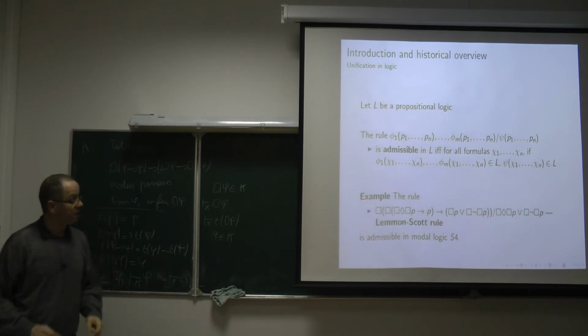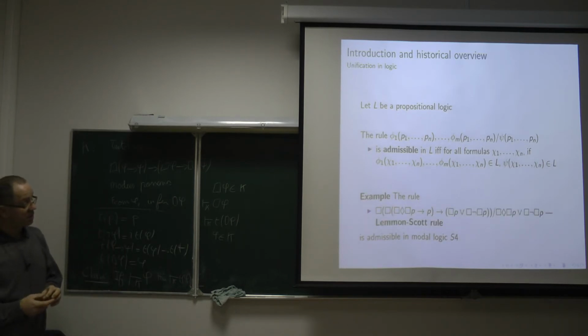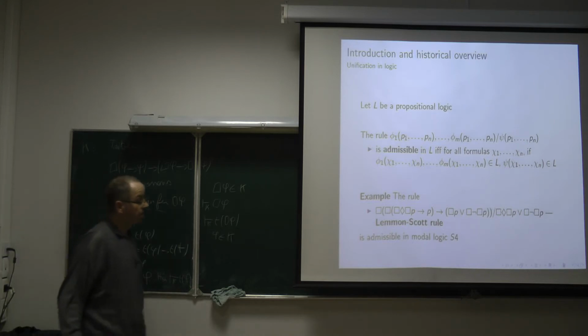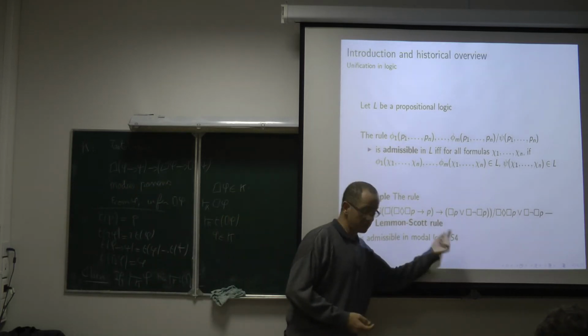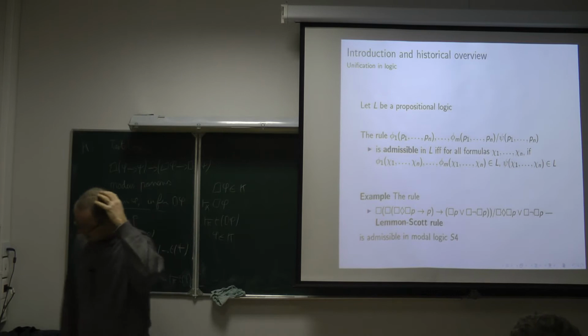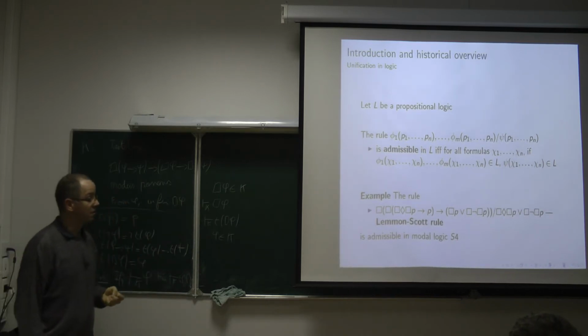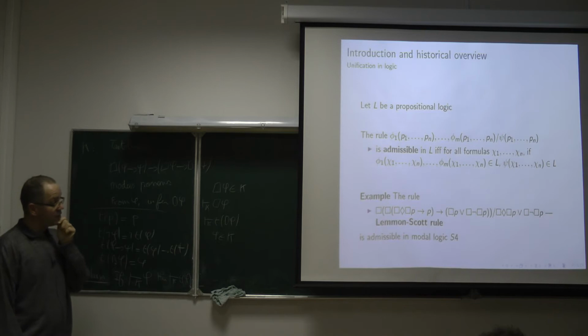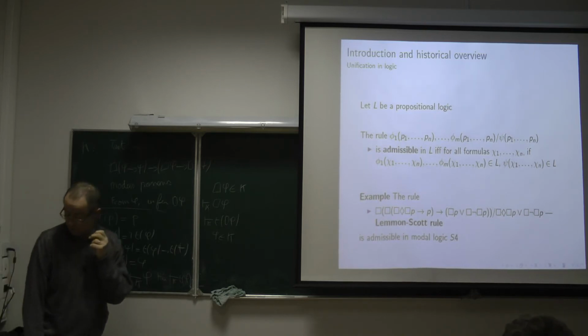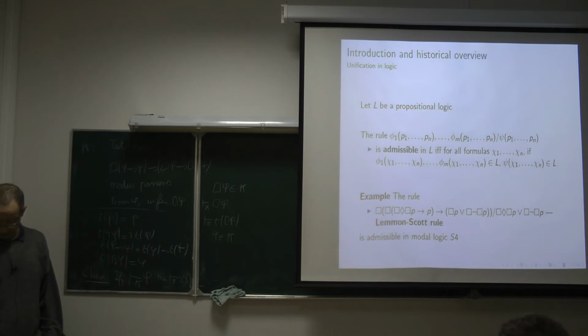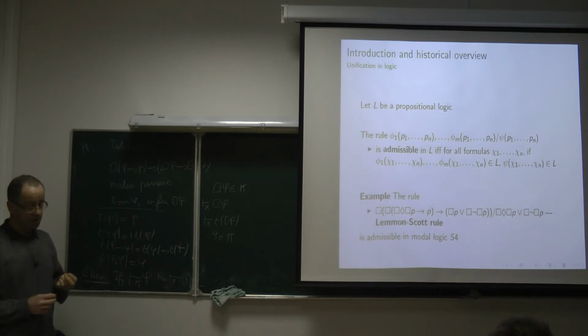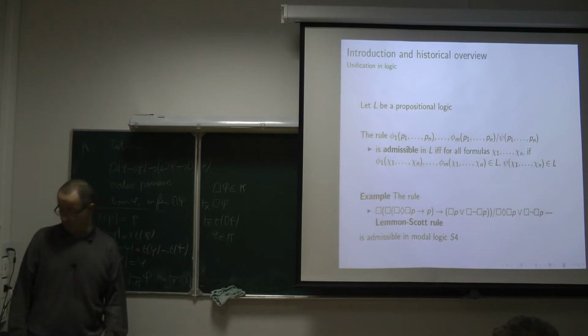But there are other cases, for example, this one. It is called the Lemmon-Scott inference rule in modal logic S4. S4 is an extension of the modal logic K by means of simple axioms. And this rule is admissible but not derivable. I will not try to prove that it is admissible, but I can say that this rule comes from the intuitionistic version of it. There is an intuitionistic Lemmon-Scott rule which is admissible in intuitionistic logic.